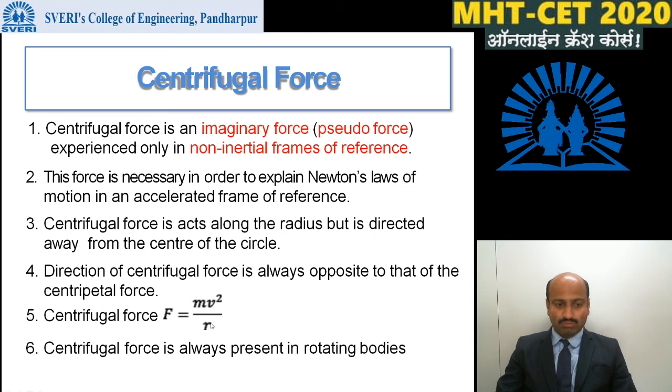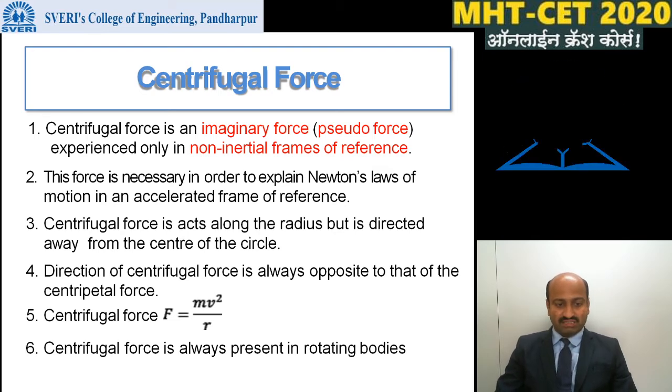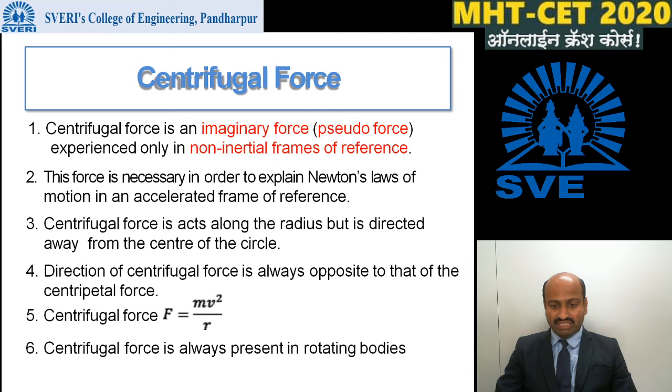In magnitude, both centripetal and centrifugal forces are the same, while centrifugal force is directed away from the center and centripetal force is directed towards the center. This centrifugal force is always present in rotating bodies.